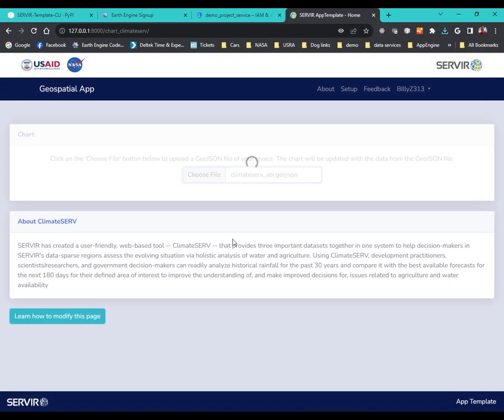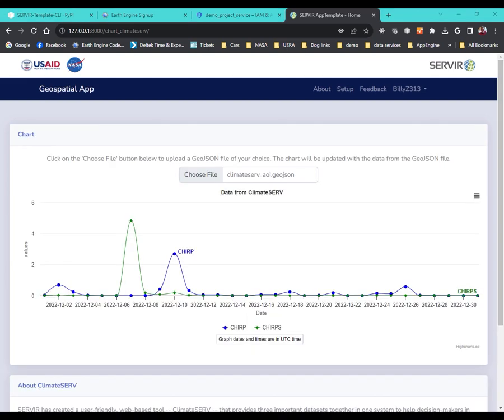Might as well use the same one. So this is making an API call to ClimateSERV, and it will generate a series of chart data. So it made a call for two different data sets, one CHIRP and one CHIRPS, and it graphed that data.